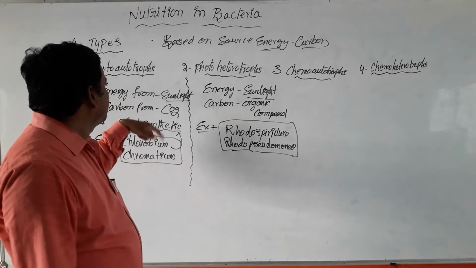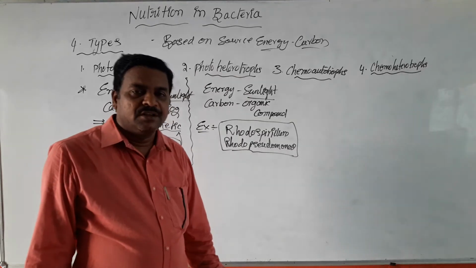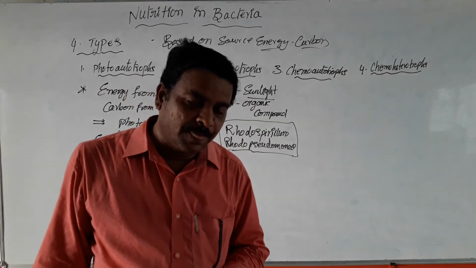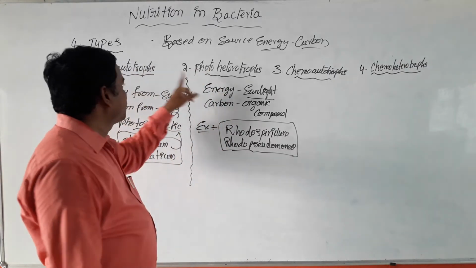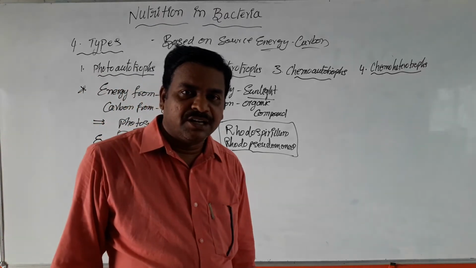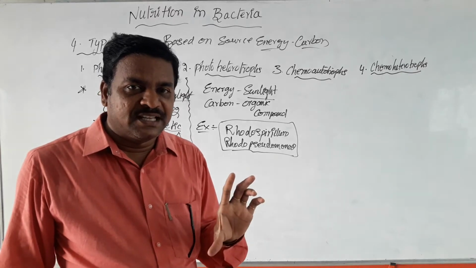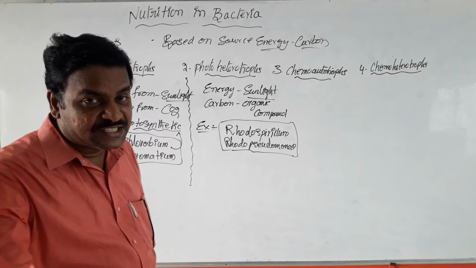Students, what is the difference between photoautotrophs and photoheterotrophs? They show some similarities and also dissimilarities. What is the similarity? Both bacterial cells derive their energy from sunlight. But what is the dissimilarity?